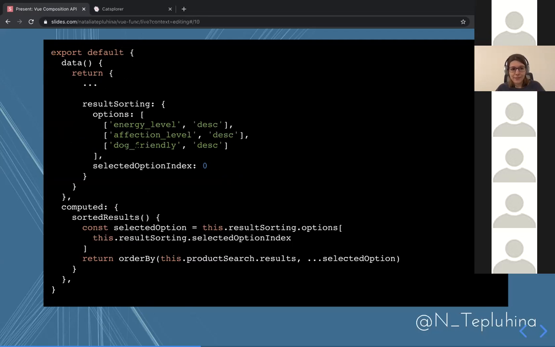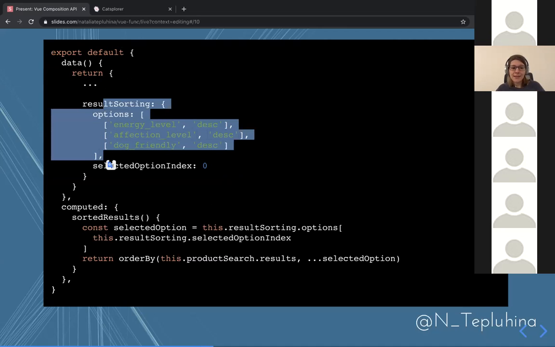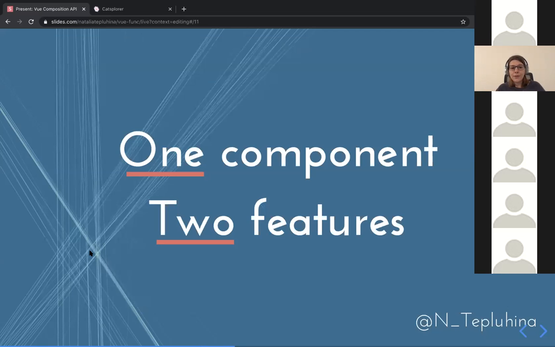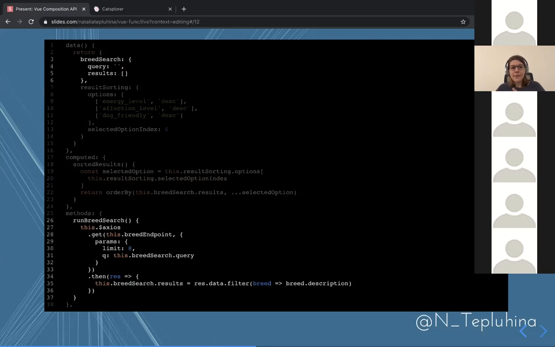And then we have sorting. And if we take a look at the sorting again, we need some reactive data properties, which is options for sorting and selected option. In our case, the selected option index. And we have a computed property that calculates, based on selected option, what are the sorted results. So again, data and computed. And if we combine them in one component, like two features, this is the actual code for the search.